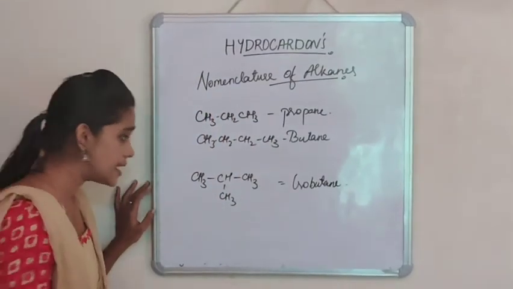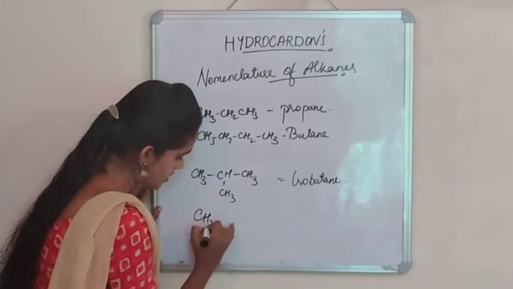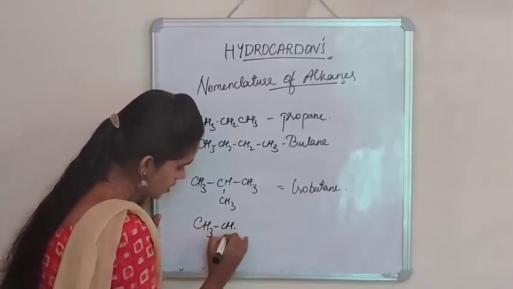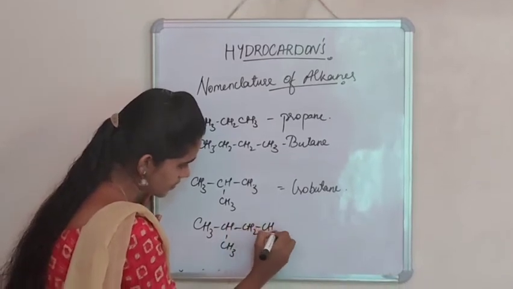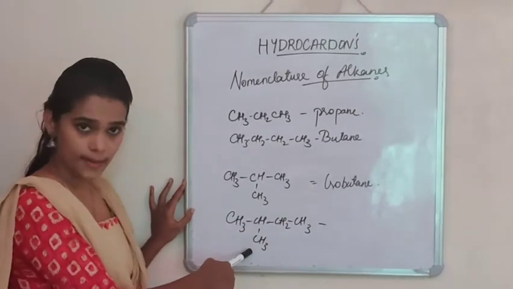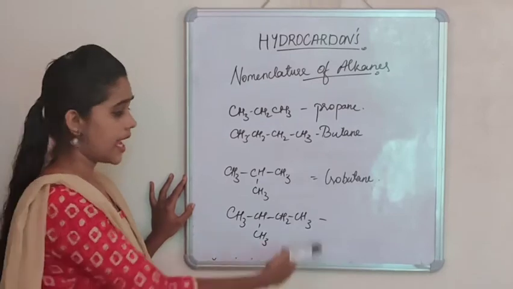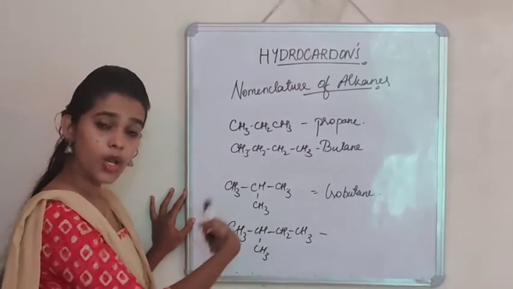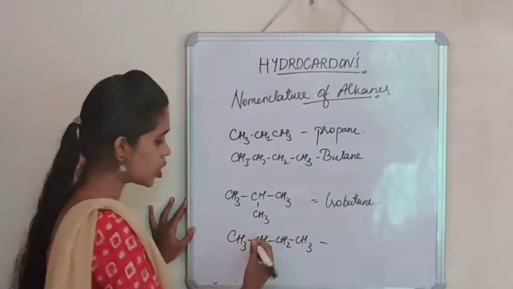Let's consider another example. CH3, CH, CH3, CH2, CH3. In this case also we can say there are 5 carbon atoms and the substitution is on the second carbon atom. And all the bonding in this compound is single bond.